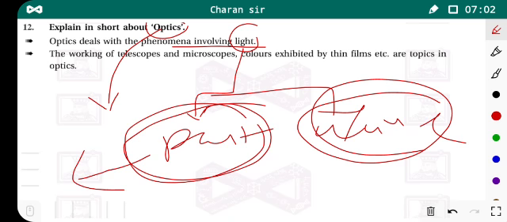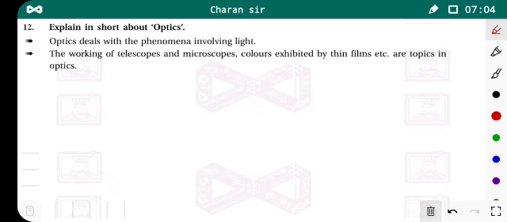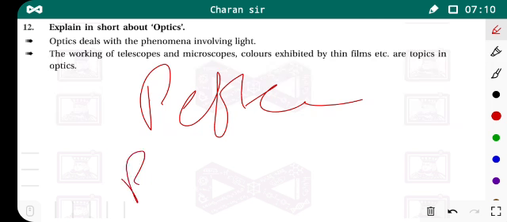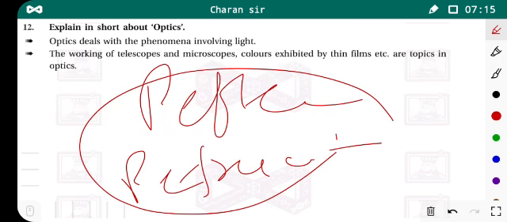So in this optics branch we deal with optical phenomena such as reflection. What is reflection? What is refraction? What is dispersion? What is the splitting of the lines? How is a rainbow formed? These are phenomena formed due to light, and we learn these types of phenomena in the branch of physics known as optics.